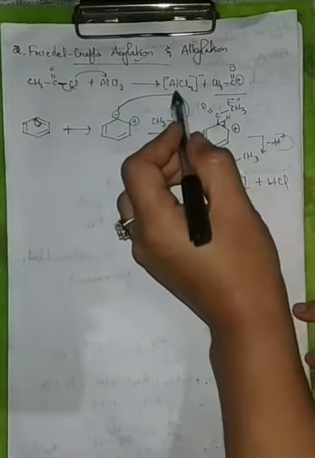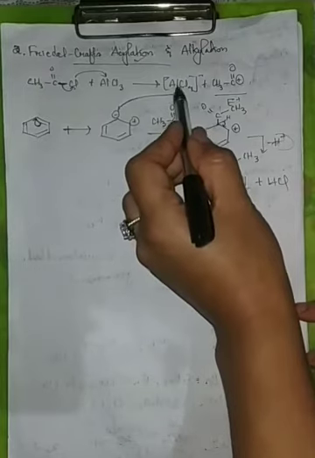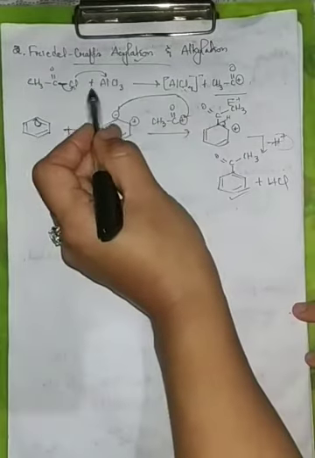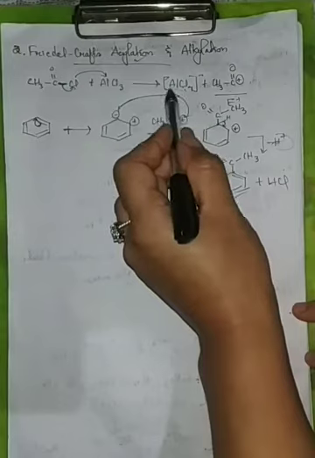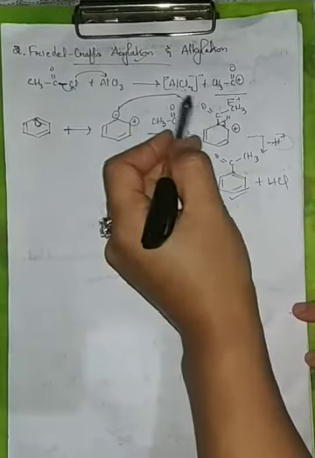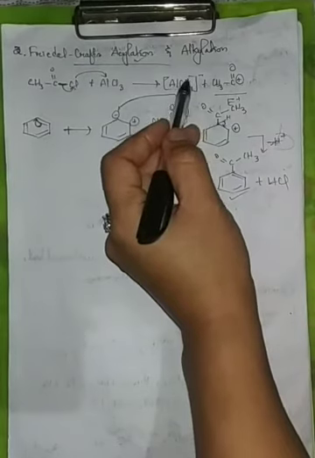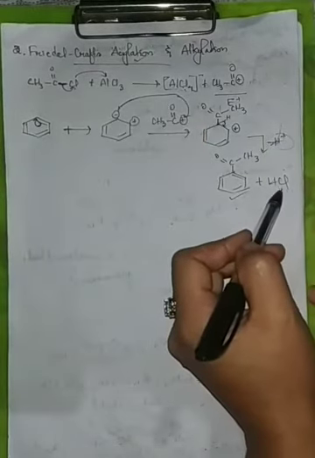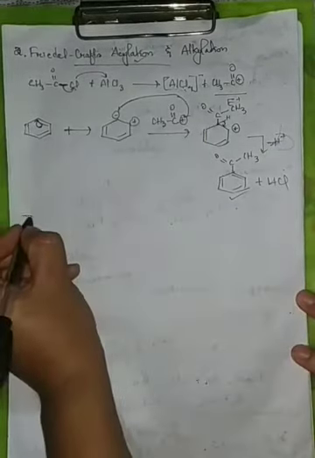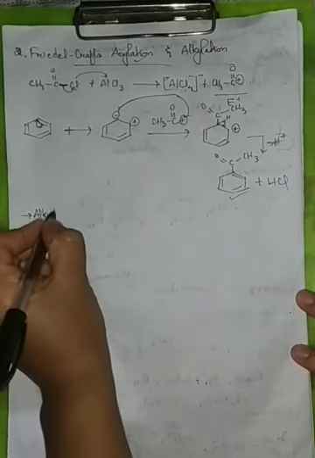There is removal of HCl. The H plus goes and bonds up with one of them. We know that we have the AlCl4, one Cl minus was released, and then it went and added up with AlCl3. Therefore the H plus that was released in this case goes and adds up to the Cl minus, and then there will be removal of HCl.